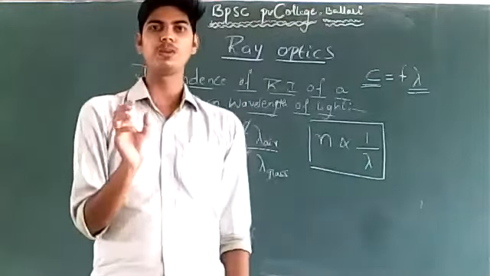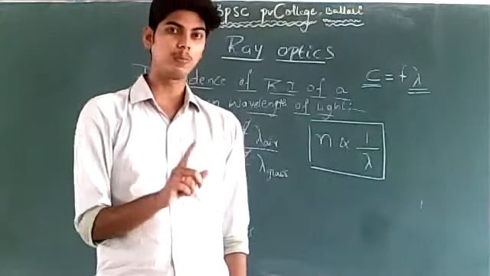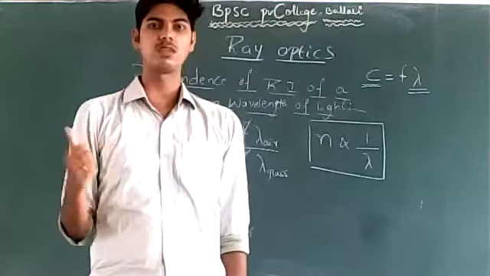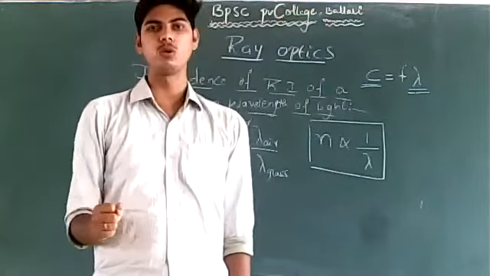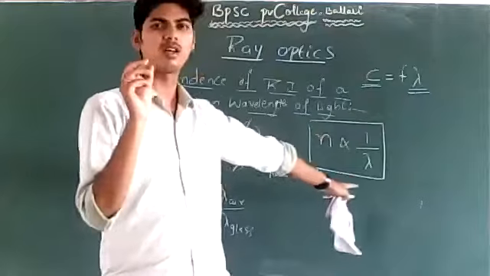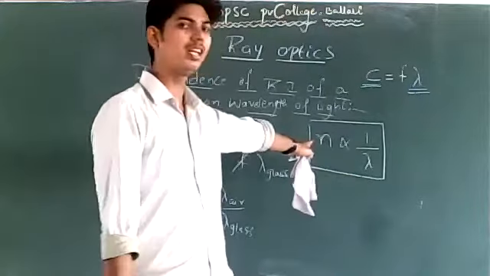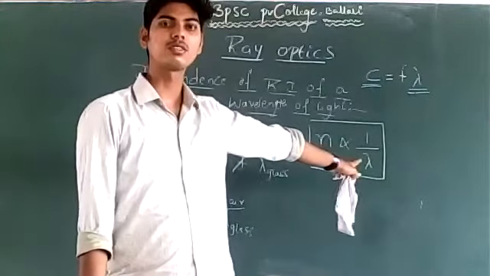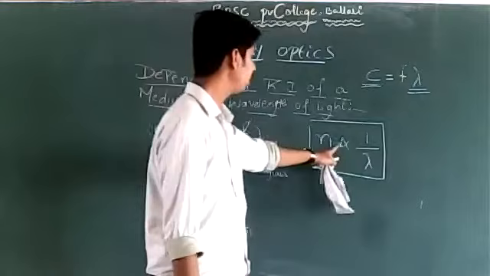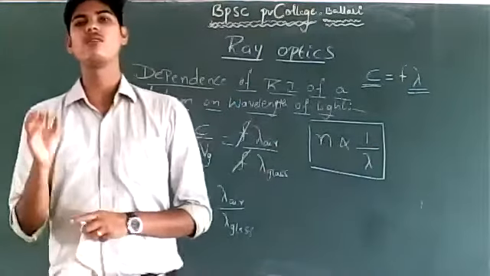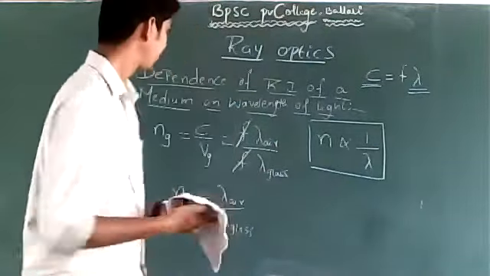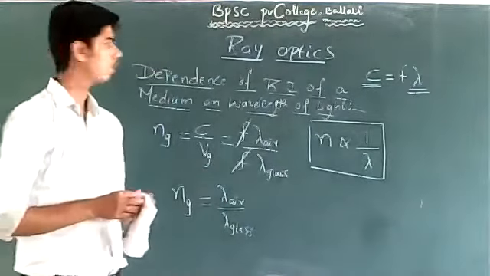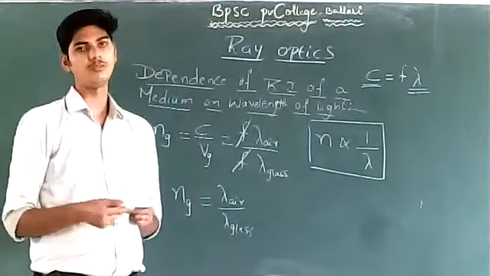We will use this relationship again during dispersion of light and the concept of the prism. Actually, the topic is removed, but I'll explain it very briefly, and while explaining dispersion of light, we'll take up this discussion again. The refractive index of a medium is inversely proportional to the wavelength of light in that medium. So this is regarding the dependence of the refractive index of a medium on the wavelength of light used.